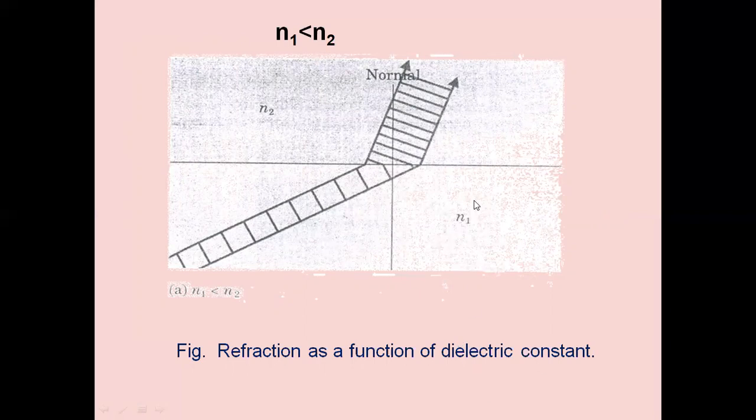If you see, N1 is the refractive index of one medium, and N2 is the refractive index of the other medium. This is the normal. The waves are passing through it and striking the boundary. We assume that N1 is less than N2, so there will be a refraction, bending of the light into the second medium. This is the angle of incidence, and this is the angle of refraction with respect to the normal. There is a bending of light. So it is a function of the dielectric constant, the refractive index.